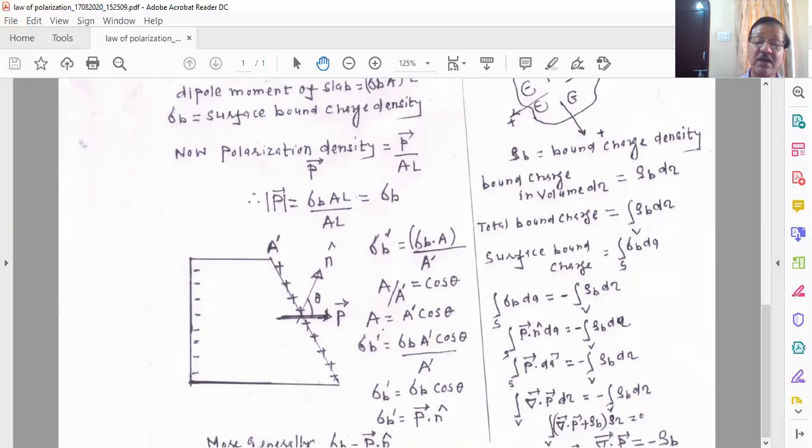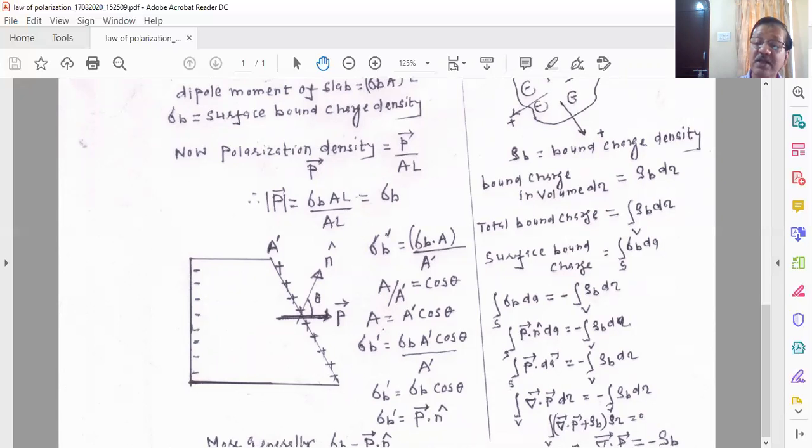If you take this scalar product, P dot n, that is a unit vector n caret, that is P and cos theta, and the magnitude of a unit vector is 1. So it is P cos theta, and P is sigma b, so it is sigma b cos theta. So we can say that sigma b dash equals P dot n, the scalar product.